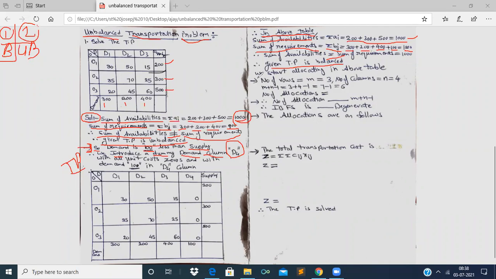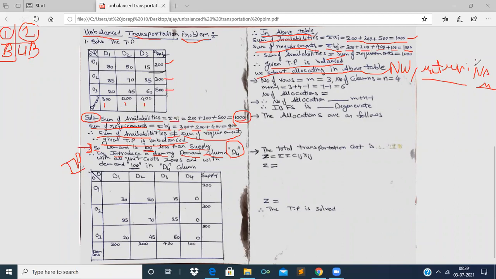Now we start allocating in the above table, right? So here we have to decide whether the given transportation problem is to be allocated using northwest corner rule, or matrix minima method, or Vogel's approximation method, VAM method, right?